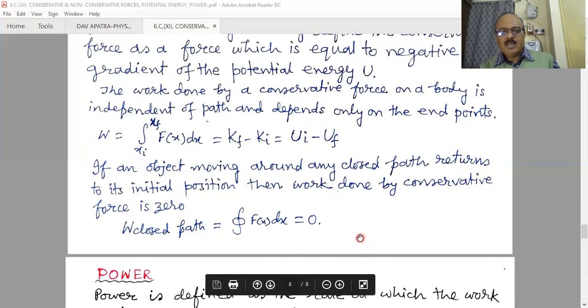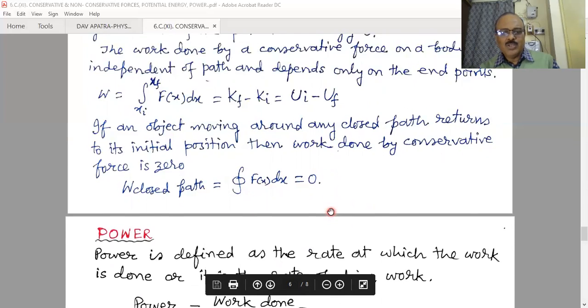It is repeated again: the work done over a closed path, that is the closed line integral of Fx dx, is equal to zero.